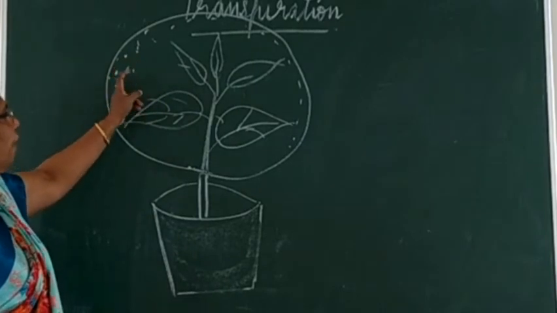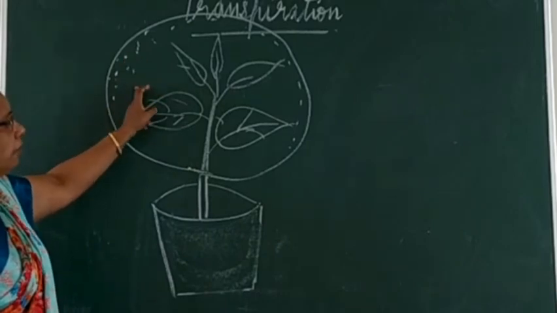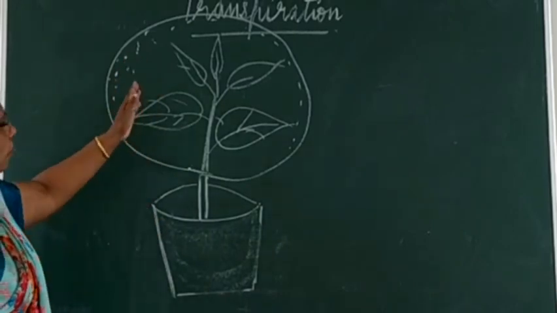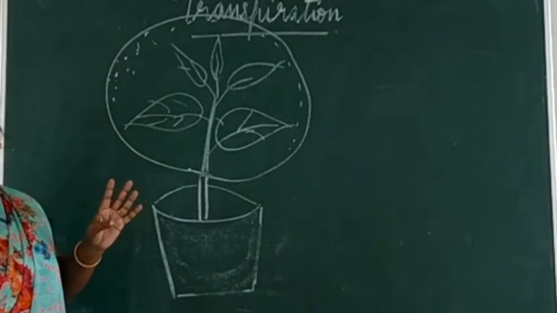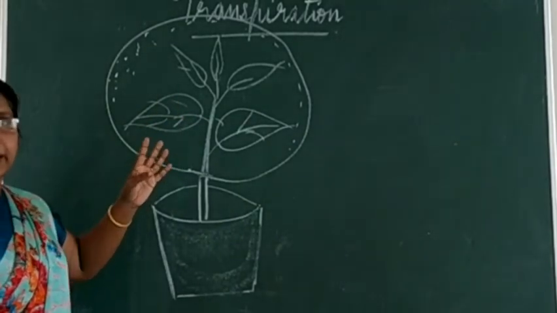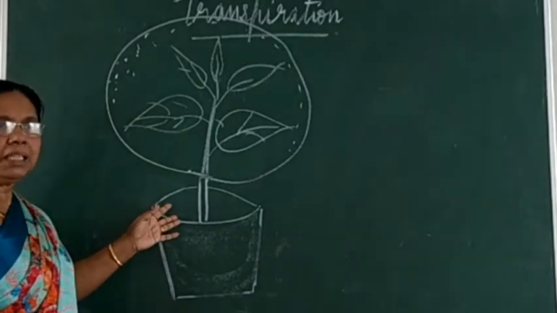Less, then only the vapor will condense. Clear? So from this experiment, you can say that this excess water is evaporated from the aerial part of the plant. So this is an experimental setup.